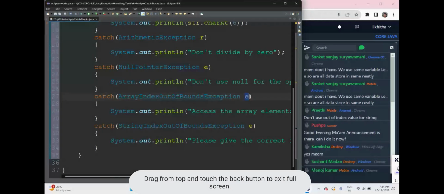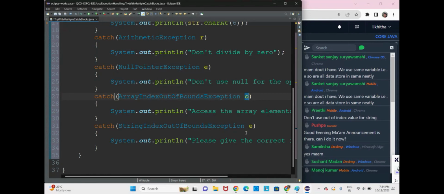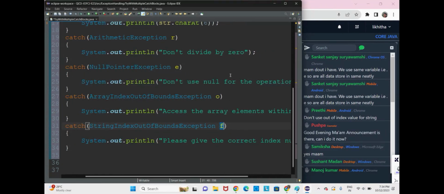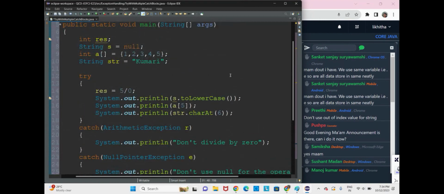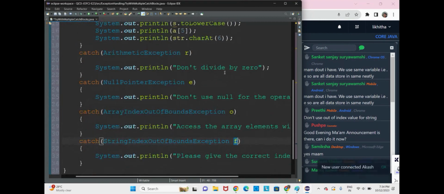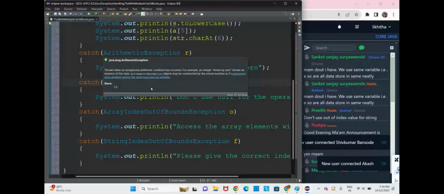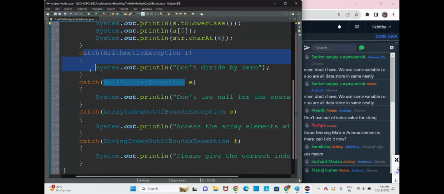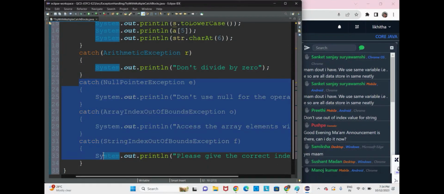This is a local variable within the block. Okay, you can take any variable name you want. Not in the same memory, any one will be caught, and it will be handled. If any one exception is handled by one catch block, that's it, the remaining catch blocks will not execute.